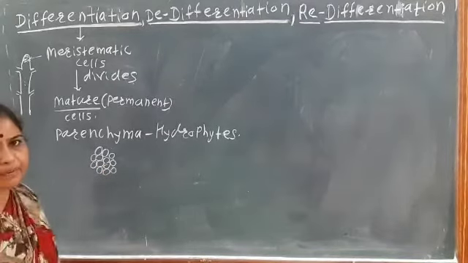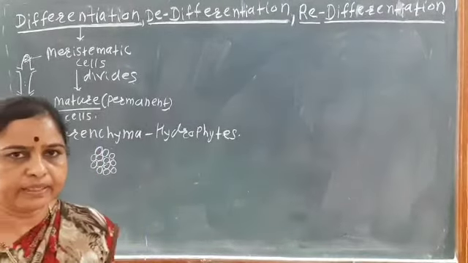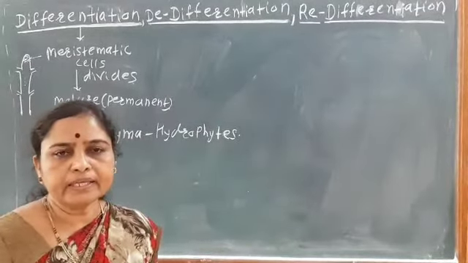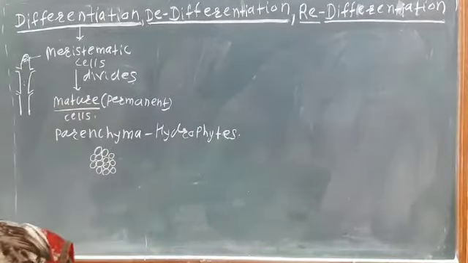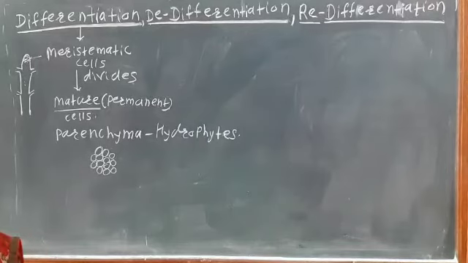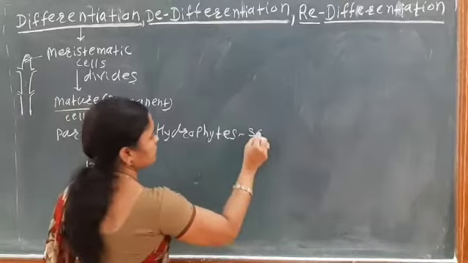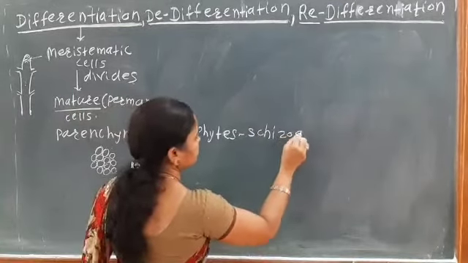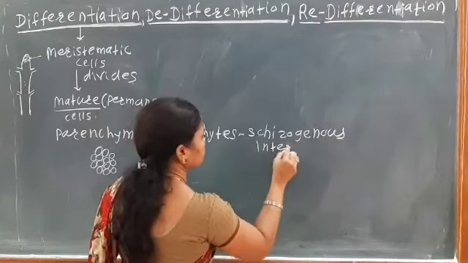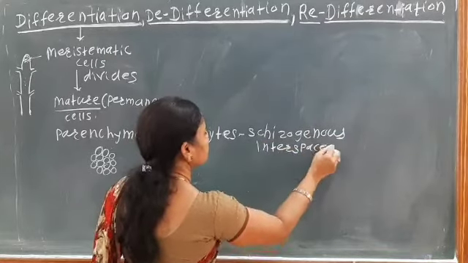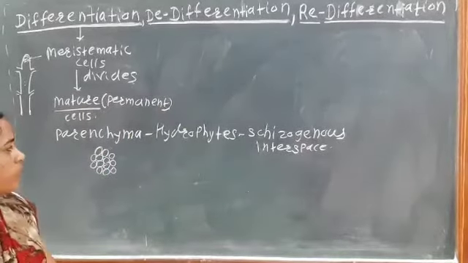So in the parenchyma tissue, the cell wall gets separate, then again the cells get separate, and there is the formation of the schizogenous interspace. Schizogenous interspaces are produced for the floating of the plant.